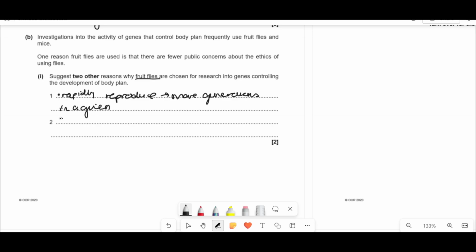And as well as that, they also have simple body plans, right? You don't have a really complex organism with all of this kind of stuff. Other things you could say: low cost, and other things as well. For example, we already know quite a good amount about fruit flies as well. Their genetics are quite well understood.